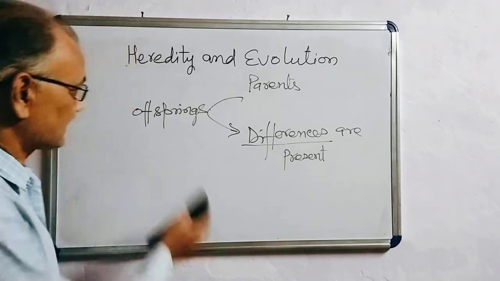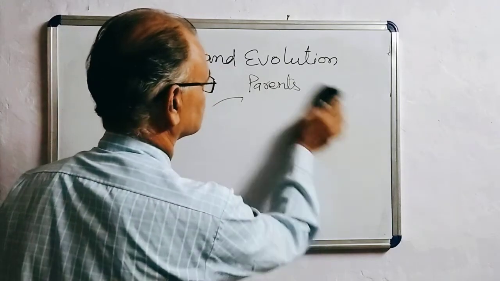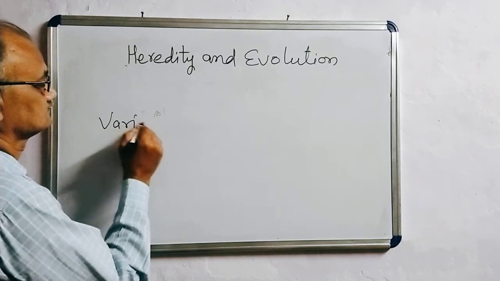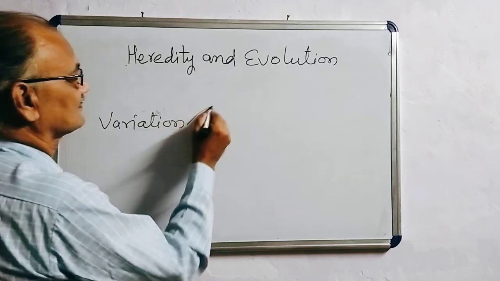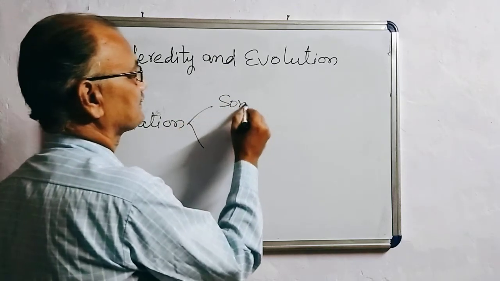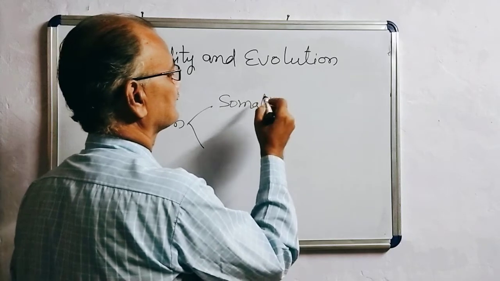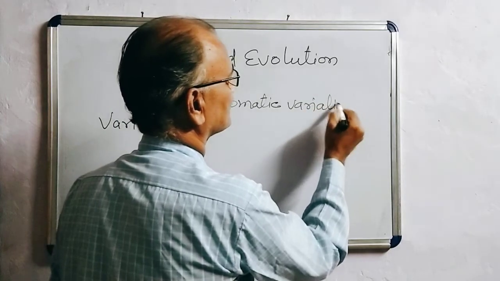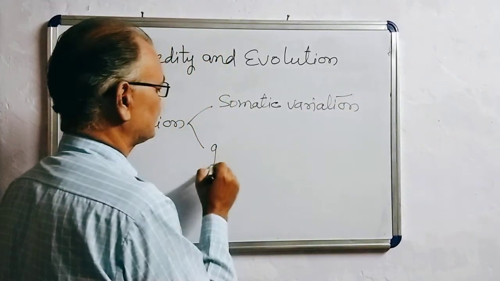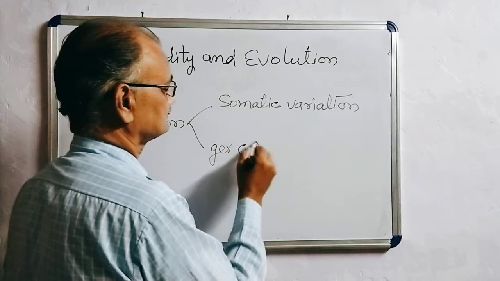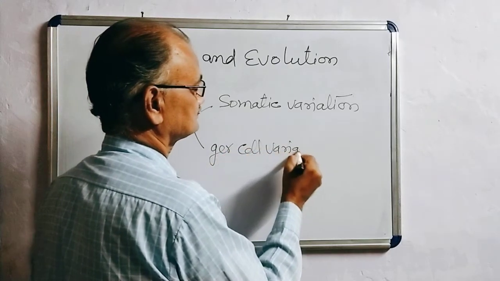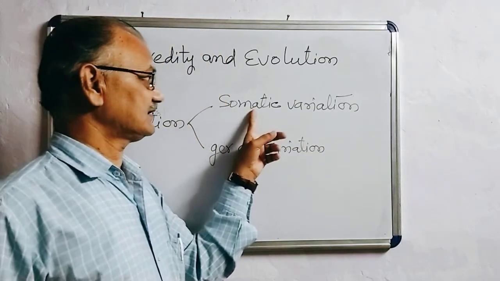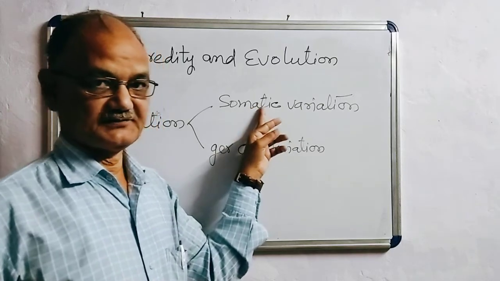Variation is of two types: somatic variation and germ cell variation. Somatic variation is not inherited from parents to the offspring.